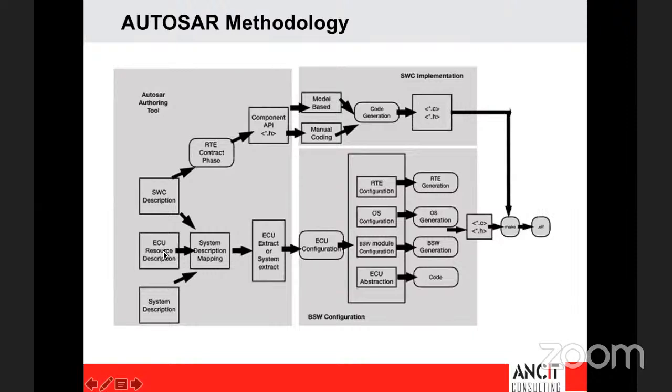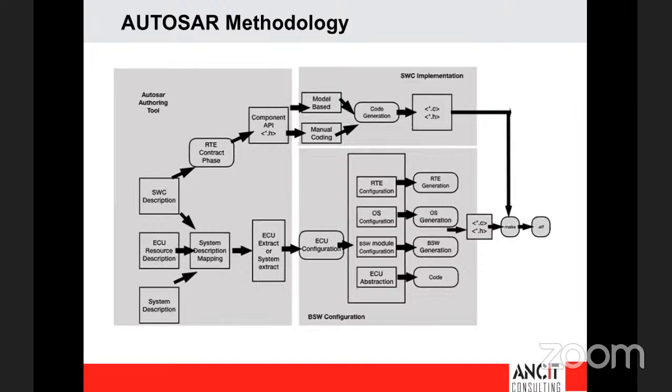But what we are focusing on today is exclusively the ECU extract. So what do we mean by an ECU extract? ECU extract is an extended version of your system description file, where it contains details of all that is required to build your ECU. That's it. It will contain the signals and messages that are built for your ECU.